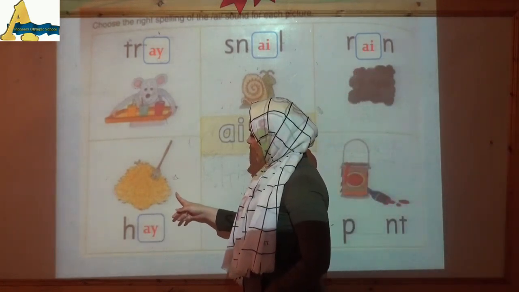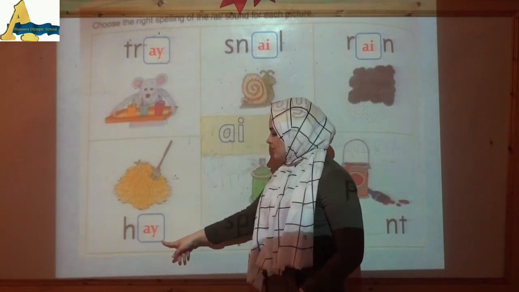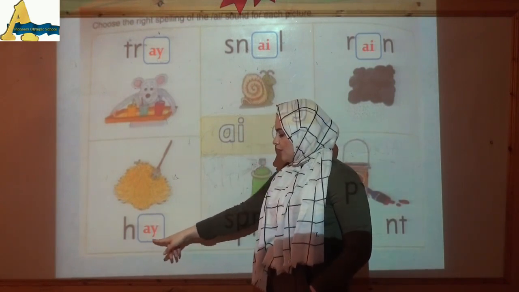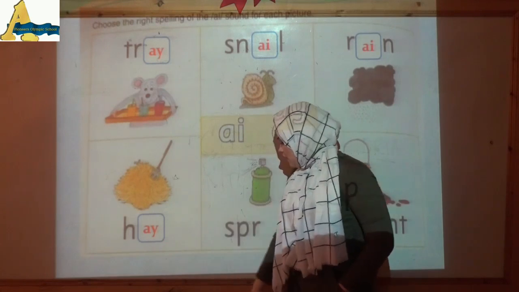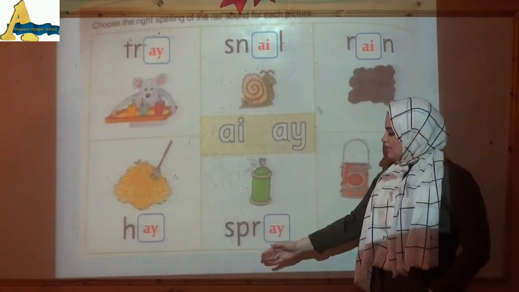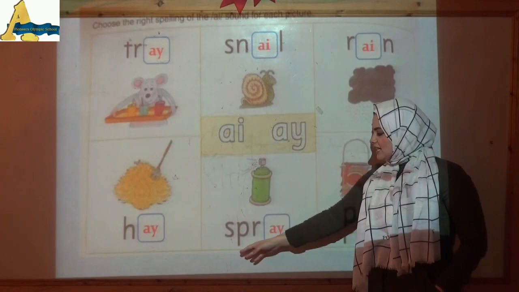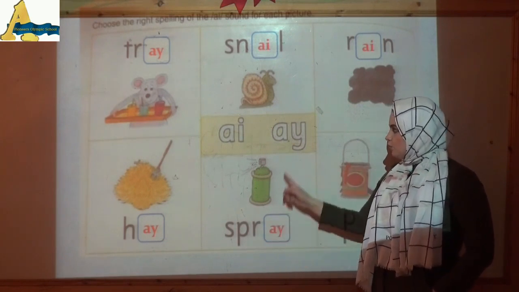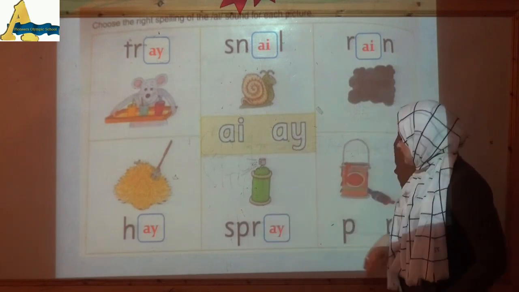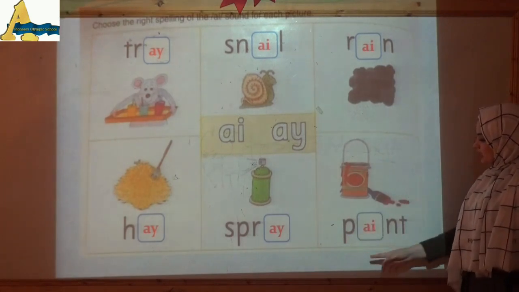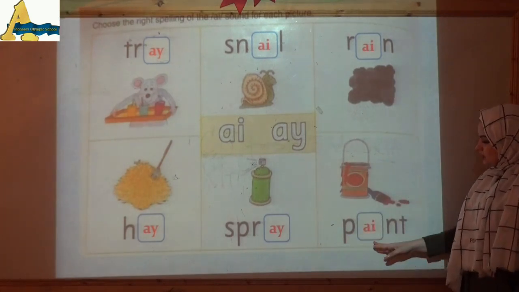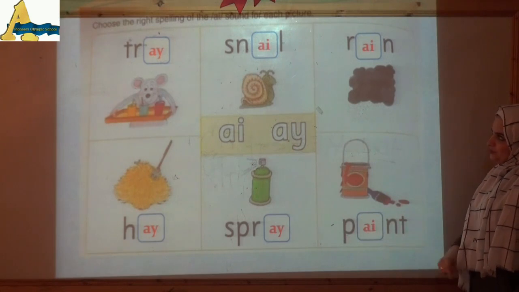What's this? Yes, it's hay. Hay. I said here A at the end of the word, so I will write it A and Y together. What's this? Yes, it's a spray. At the end of the word, so we will choose A and Y, not A and I. Here, what's this? It's paint. So we will write it A and I.